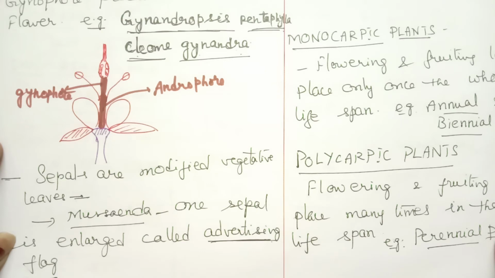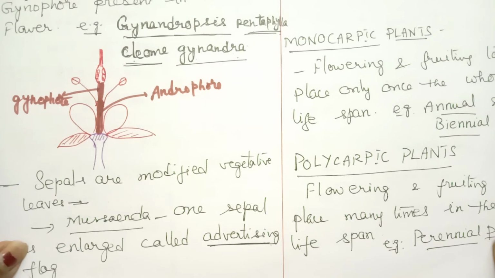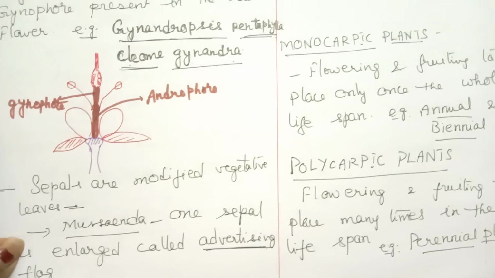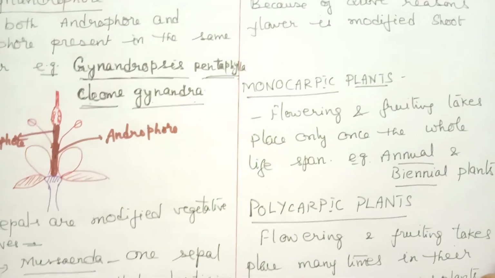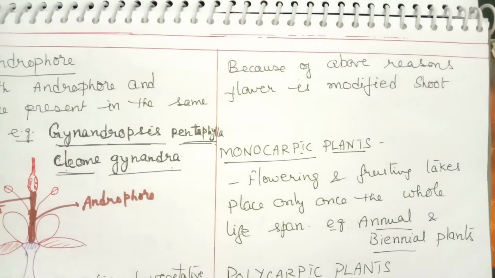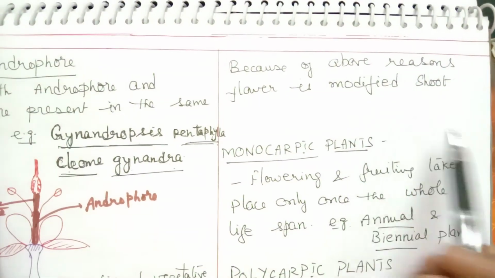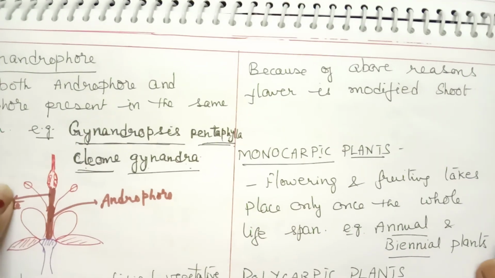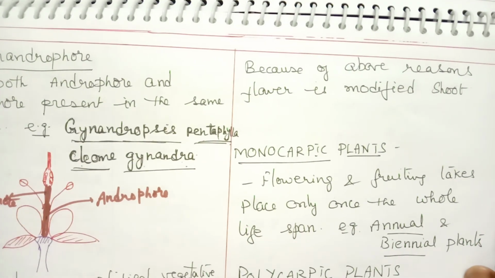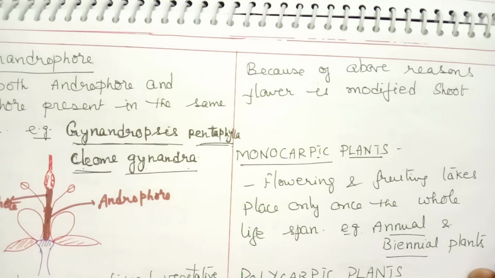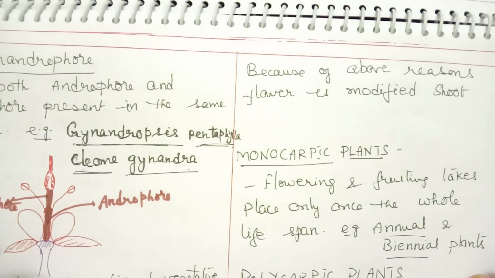Because of these reasons, we can say that the flower is a modified shoot. This is a very important point, children, from any entrance exam point of view, especially for NEET. So go through it and try to learn the examples.